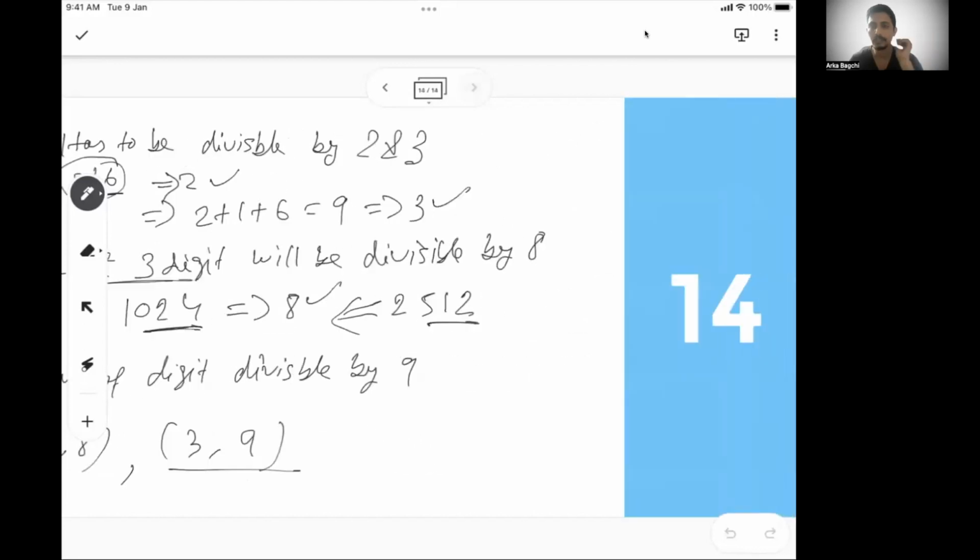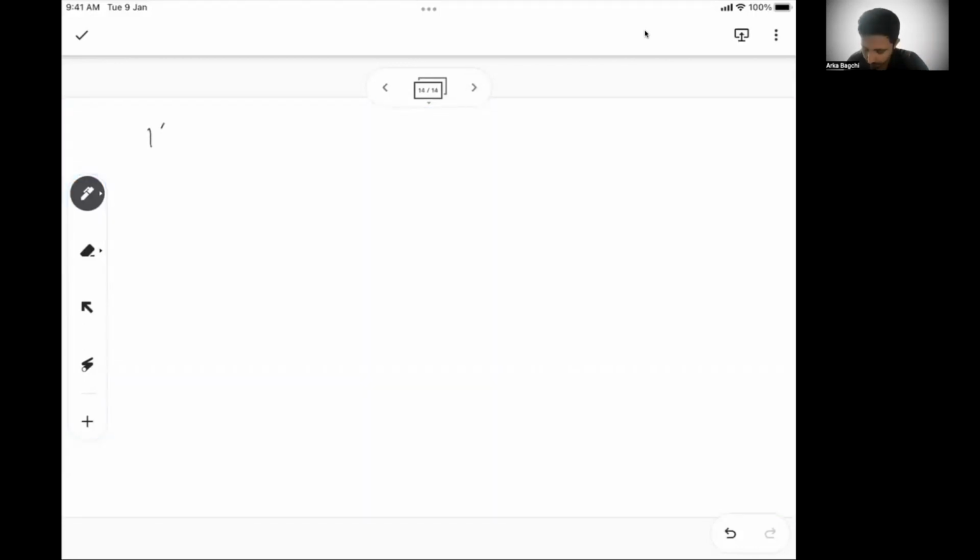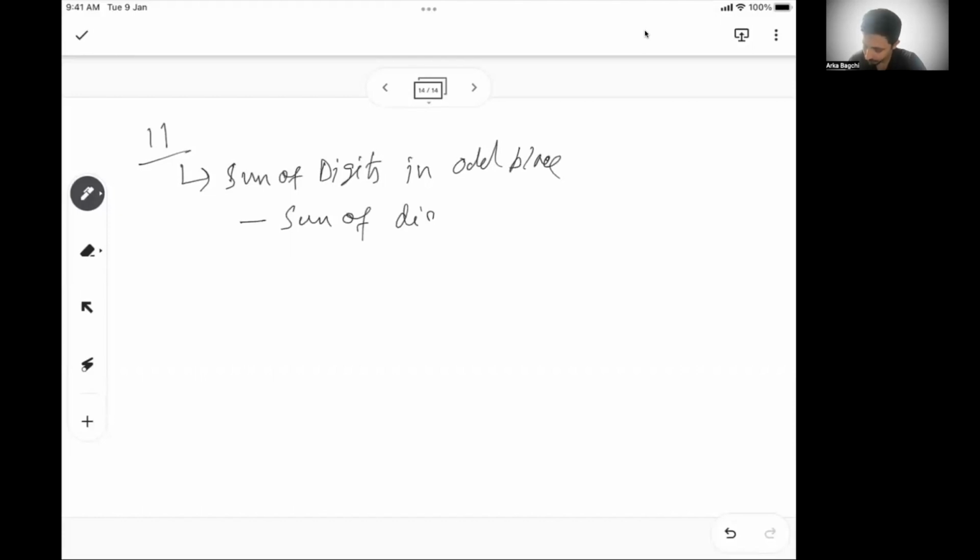Now comes the most interesting piece. What we'll do is 11 first. So for 11, first I'll write: sum of digits in odd place minus sum of digits in even place has to be equal to 0 or a multiple of 11. What I mean by that?